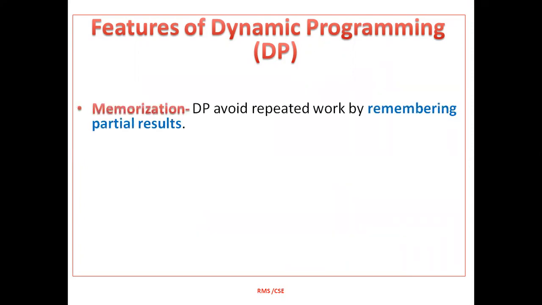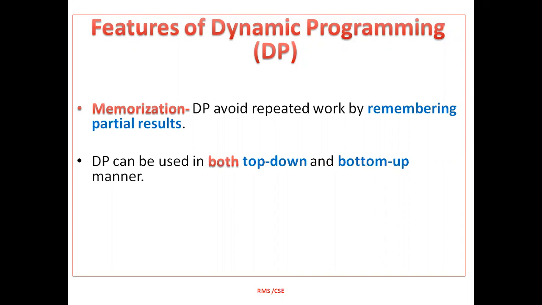It also has a property called memorization. The advantage of memorization is that it avoids repeated work just by remembering the partial results. It can be solved using bottom up and also top down approach.